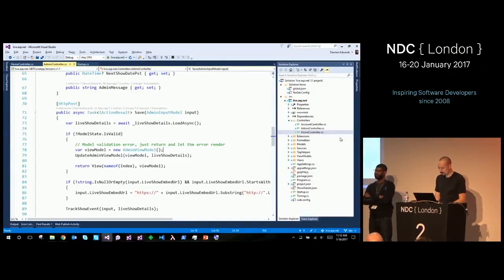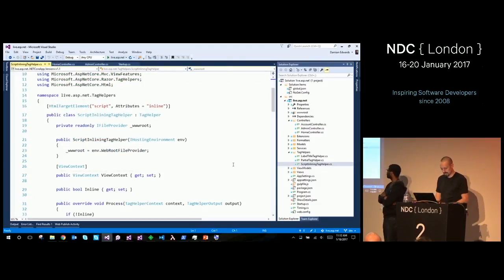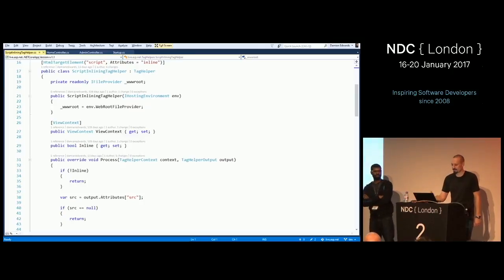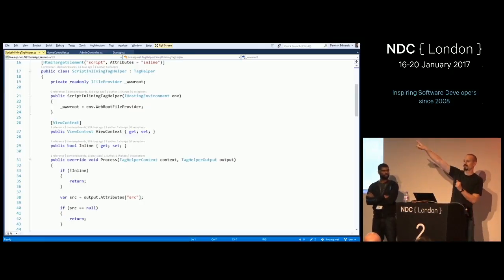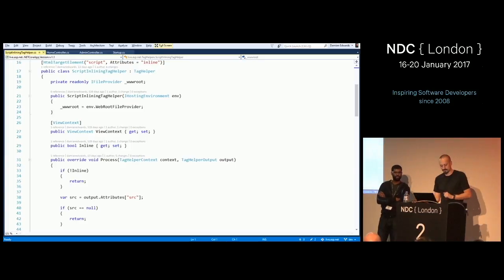Okay. Looking at tag helpers, I have a couple of custom tag helpers down here. I have a script inlining tag helper, which you can probably guess what that does. If you have an attribute on your script tag that says inline, rather than rendering a normal script tag that makes a request back to the server, it just inlines the script in the HTML. Really nice for smaller files so you can avoid another request to the server.